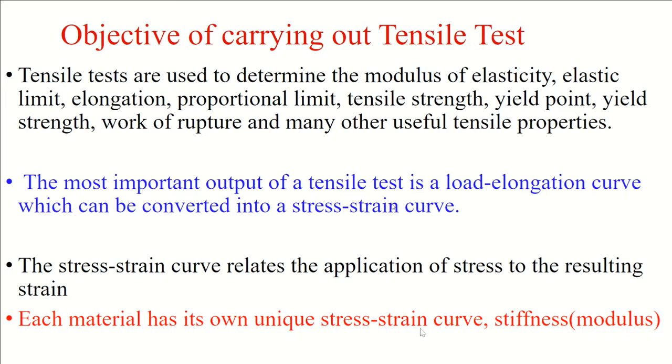How do we define a material mechanically? We define a material mechanically just by its stress strain diagram. Remember, every material has its unique stress strain curve. Every material has its unique bending modulus. We call it stiffness.